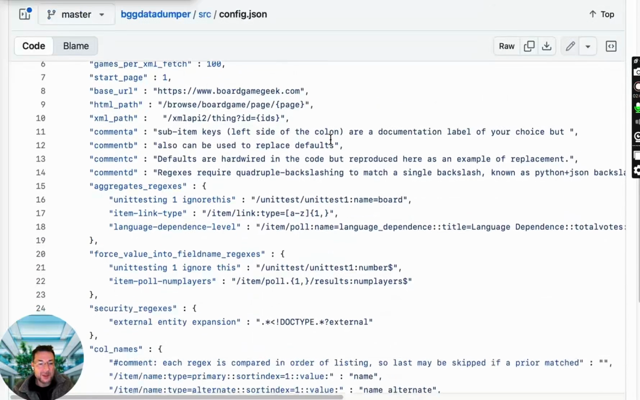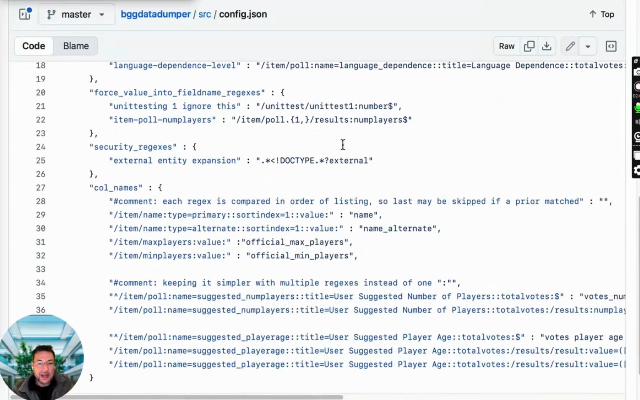But that's not the only potential problem. We can also have external entity expansion. This is where a URL is embedded into the XML that goes and fetches something, a package, from an external server that may be an attack. And my Python code uses these configurations to remove these problems.